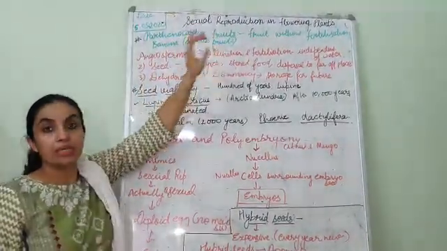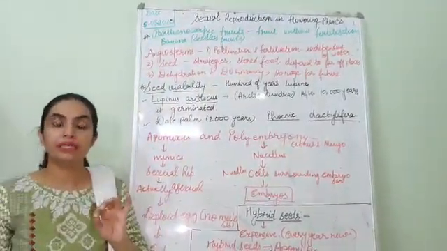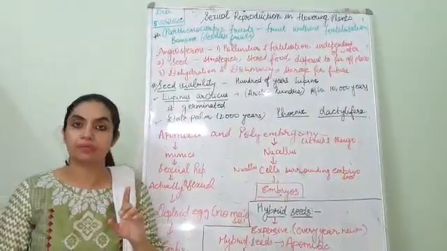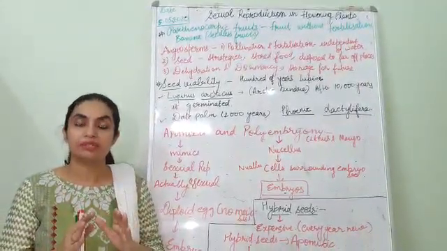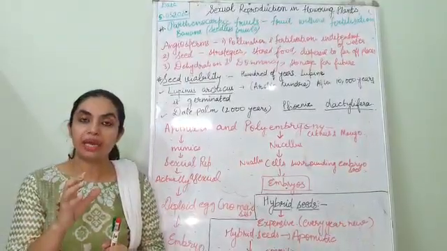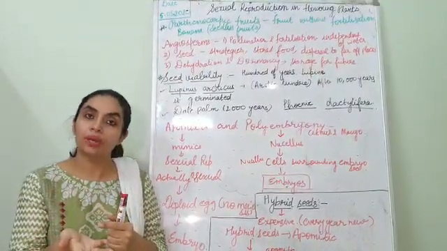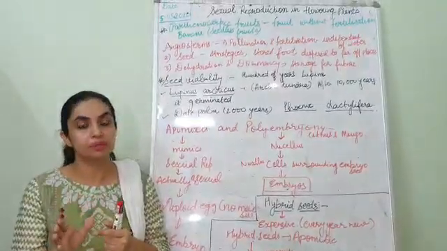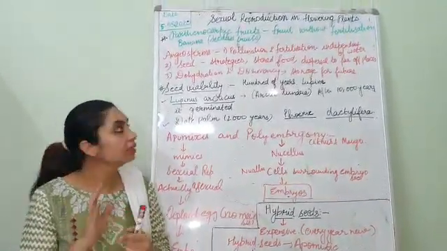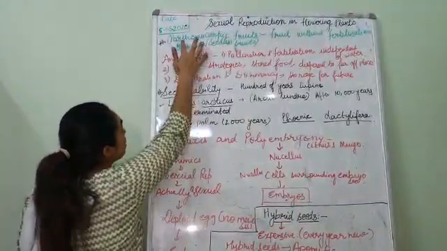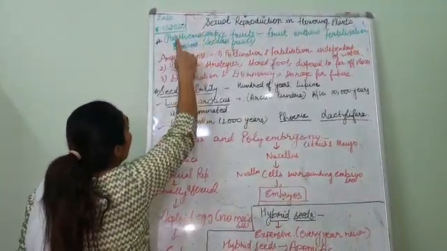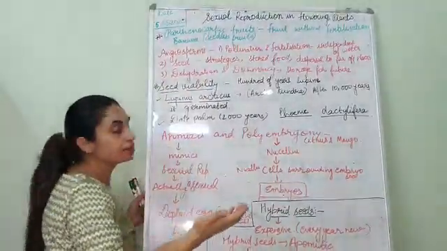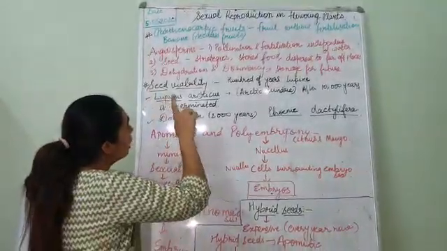Parthenocarpic fruits. You are aware of the term parthenogenesis from chapter 1 also. Parthenogenesis means when a female gamete converts into an embryo. So that process is known as parthenogenesis. But when we talk about plants, the same procedure is known as parthenocarpy, and the fruits which are produced as a result are known as parthenocarpic fruits.